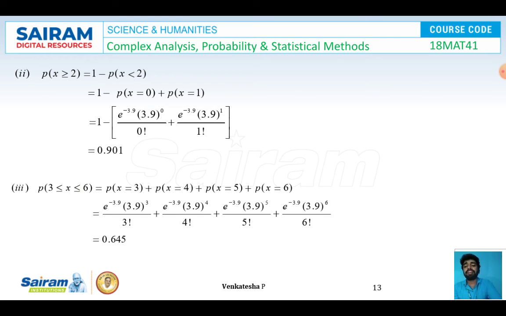So it is given by P of x is equal to 3 plus P of x is equal to 4 plus P of x is equal to 5 plus P of x is equal to 6. It will be equal to what? e power minus 3.9 whole power 3 by 3 factorial plus e power minus 3.9 whole power 4 by 4 factorial plus e power minus 3.9 whole power 5 by 5 factorial plus e power minus 3.9 whole power 6 by 6 factorial. So by simplifying this we got the value of P of 3 less than or equal to x less than or equal to 6 as 0.645, which is the required solution for this problem.